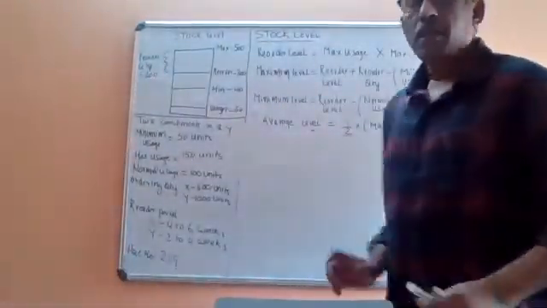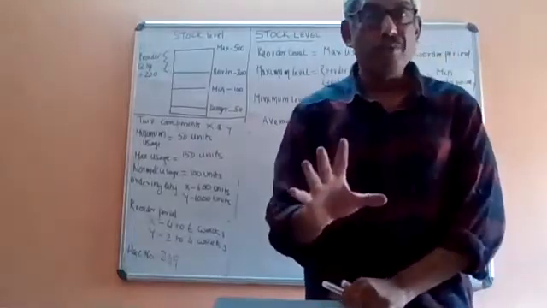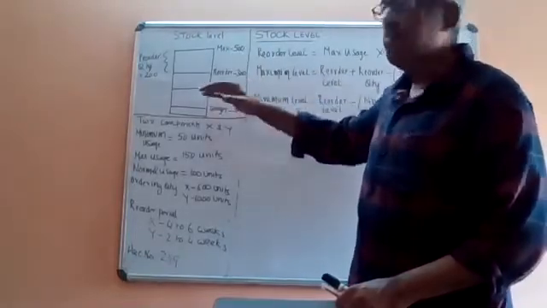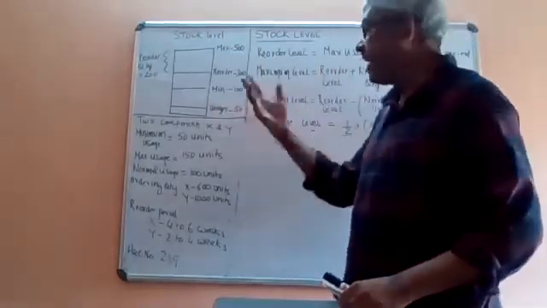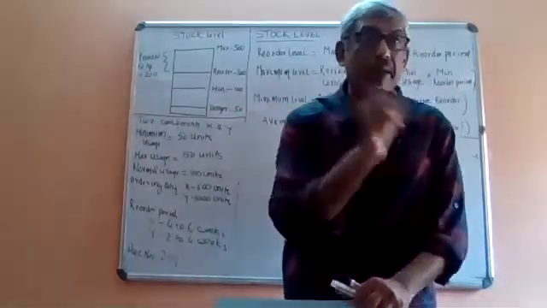See, there are basically 4 stock levels: maximum, reorder, minimum, and average. And there is another level called danger level.